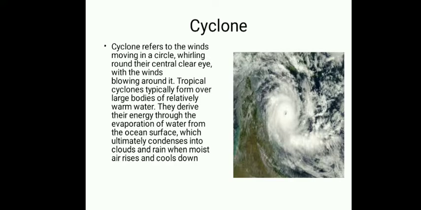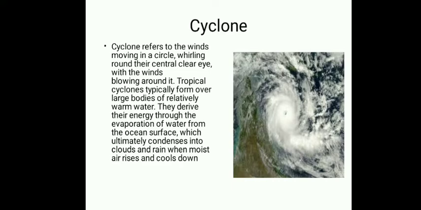Okay, next is cyclone. A cyclone refers to winds moving in a circle, wheeling around a central clear eye, with the winds blowing around it. You can see this is the eye of the cyclone, and around it there are white colored clouds and wind moving at very high speed.